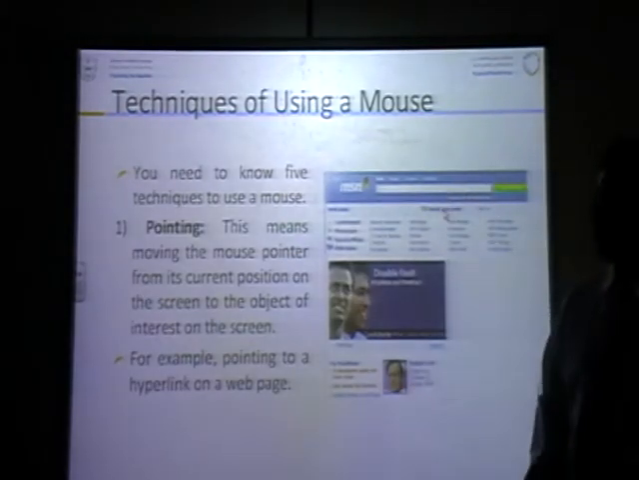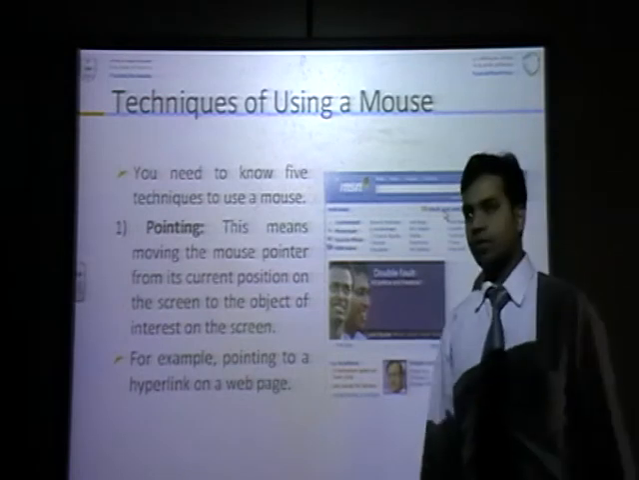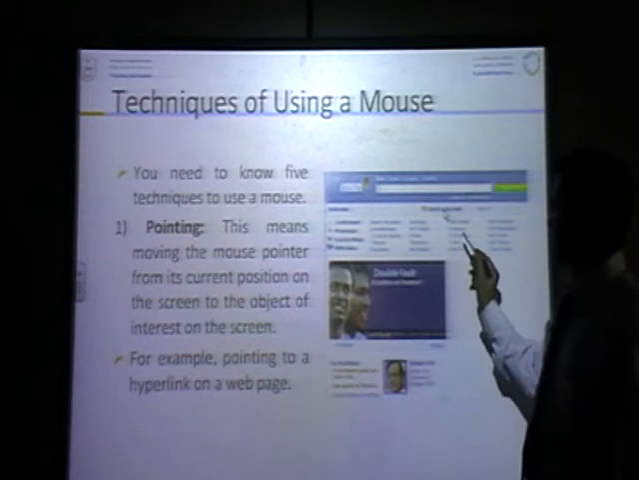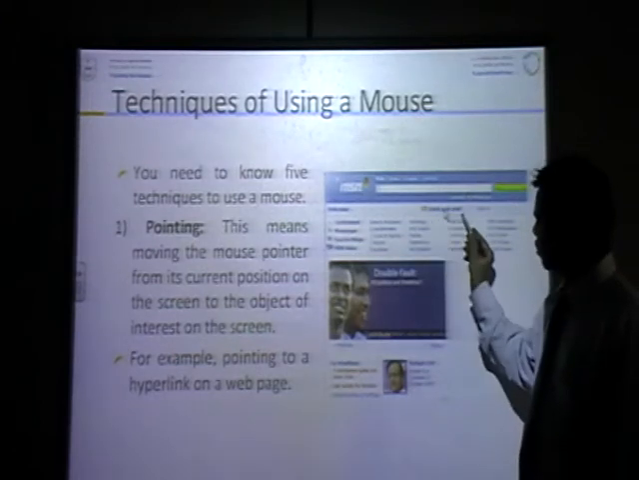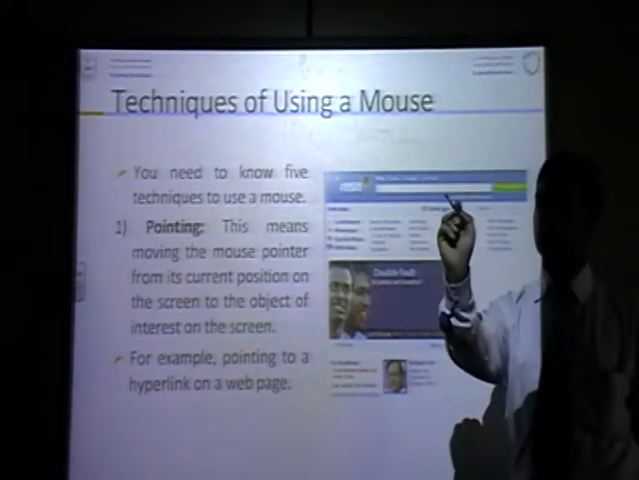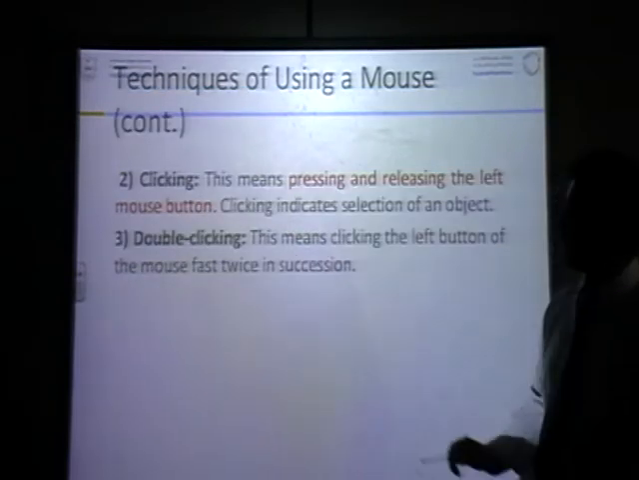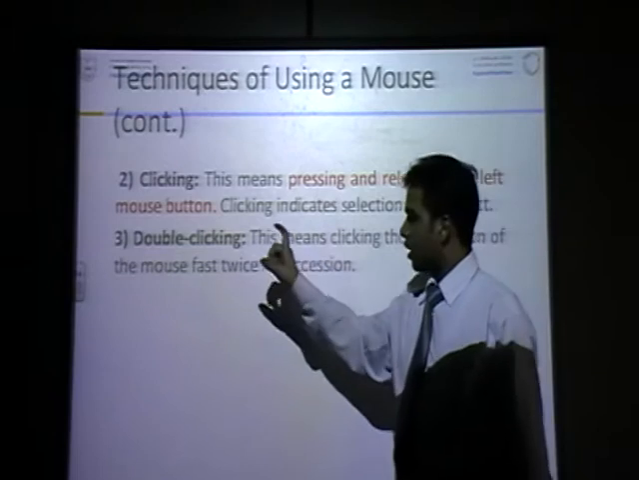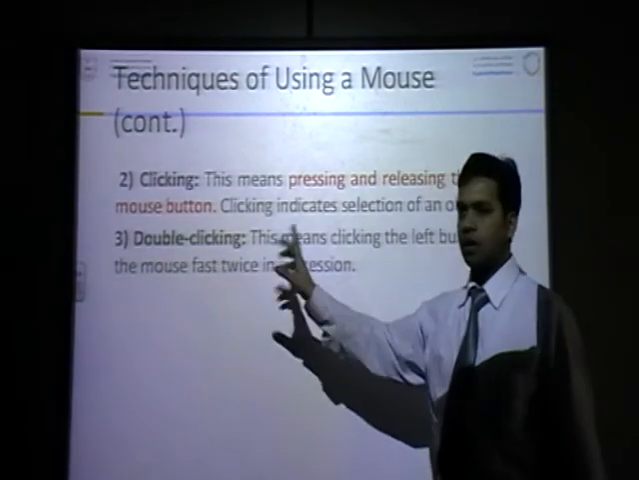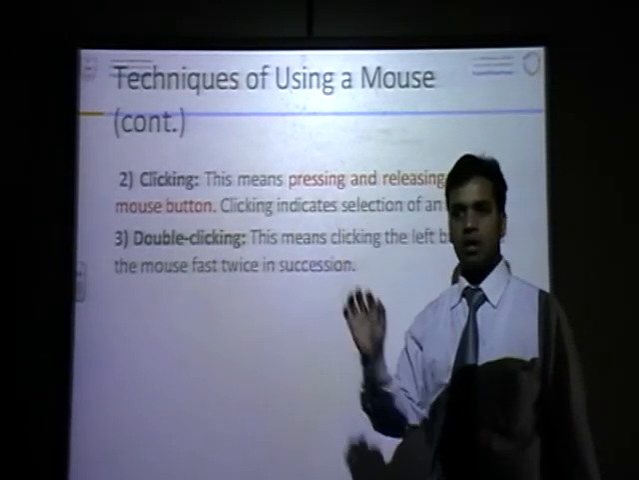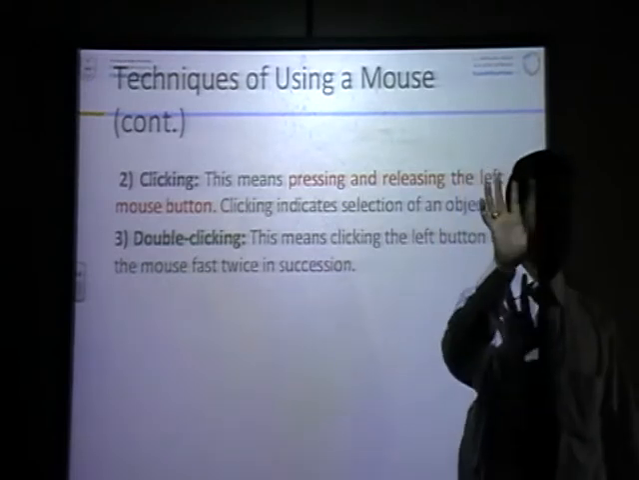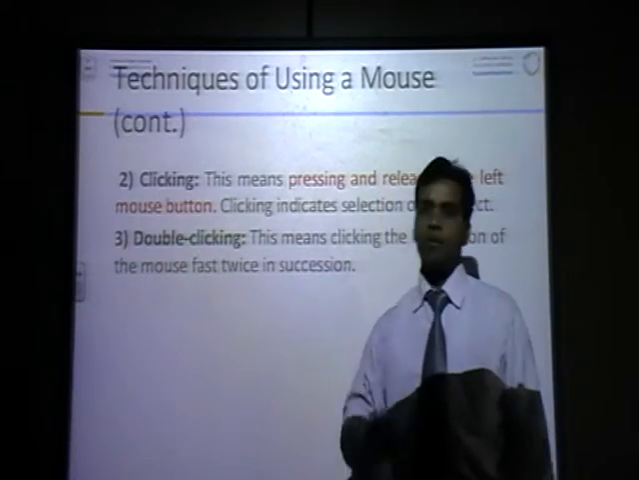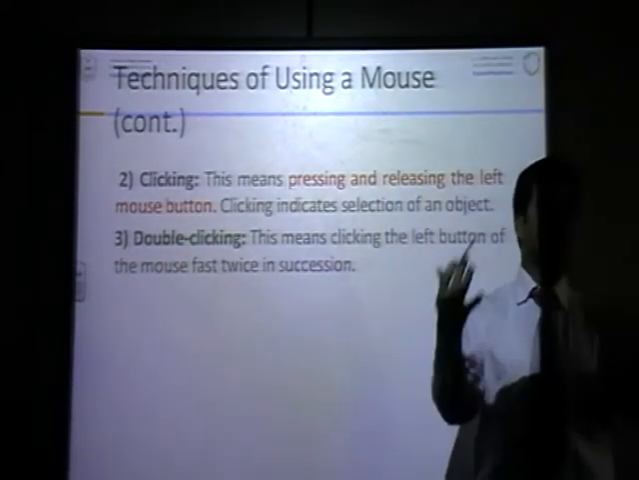Technique of using a mouse. How to use a mouse? Very easy. You can point. You see in this picture, the arrow is pointing to this. Pointing means it is showing this. Clicking means you can click on any folder and just select. It is selected. You can click the next one, it will select. Double clicking: if you double click the left button, it will open.